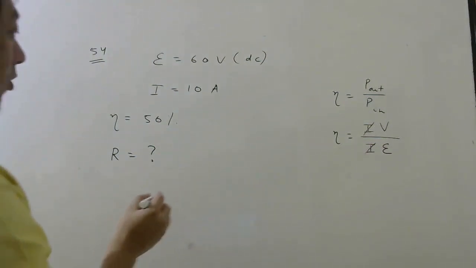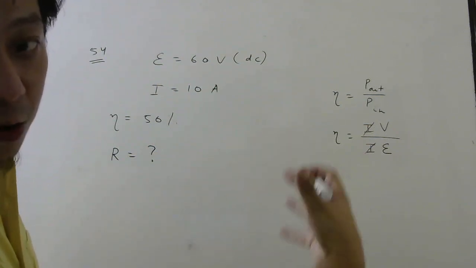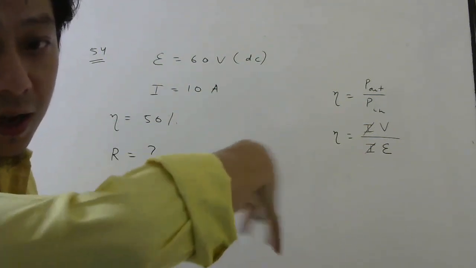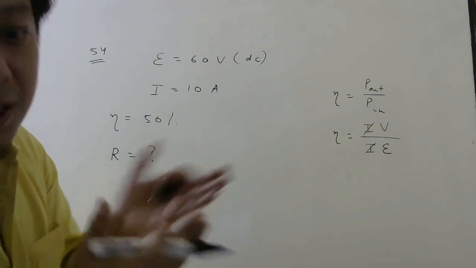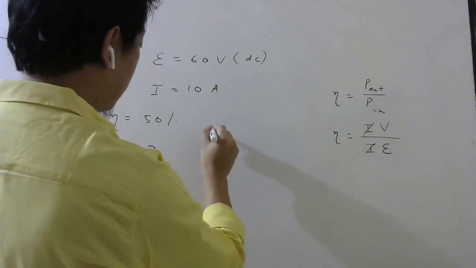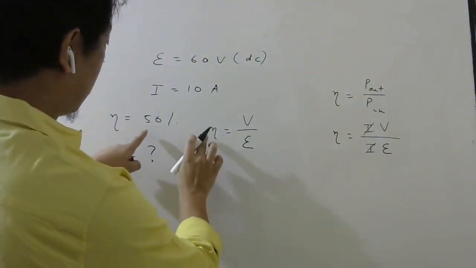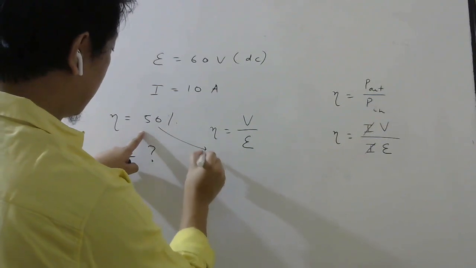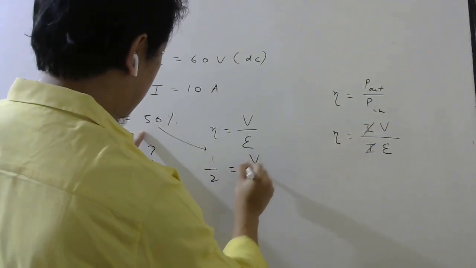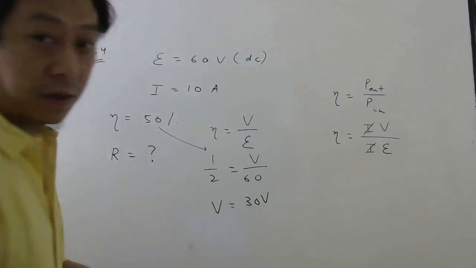So from here we can calculate the voltage. Efficiency is 50%, that means half, and EMF was 60. So voltage is 30 volt, right?